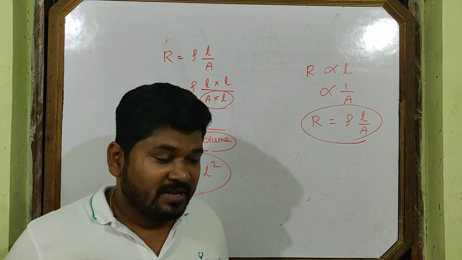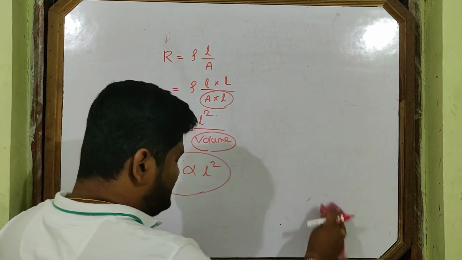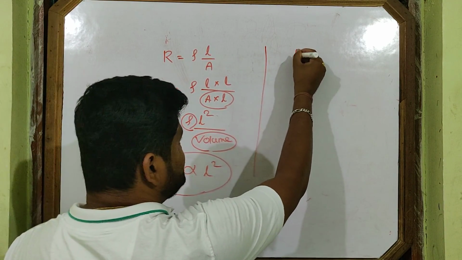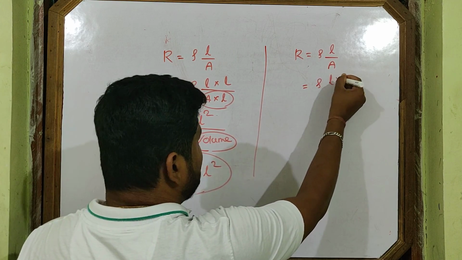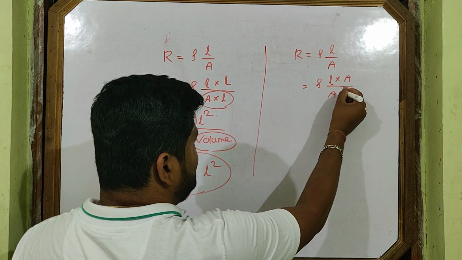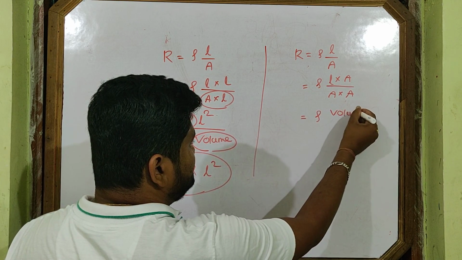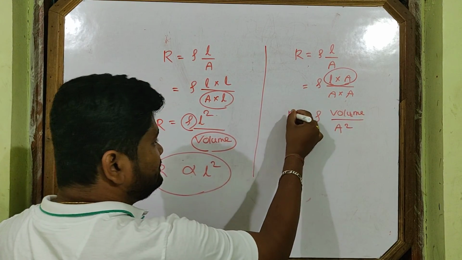Remember this one. Similarly, let's see how it depends on A. In that situation, rho L by A, you can write it like this: multiply L by A, and it becomes rho times volume by A square.